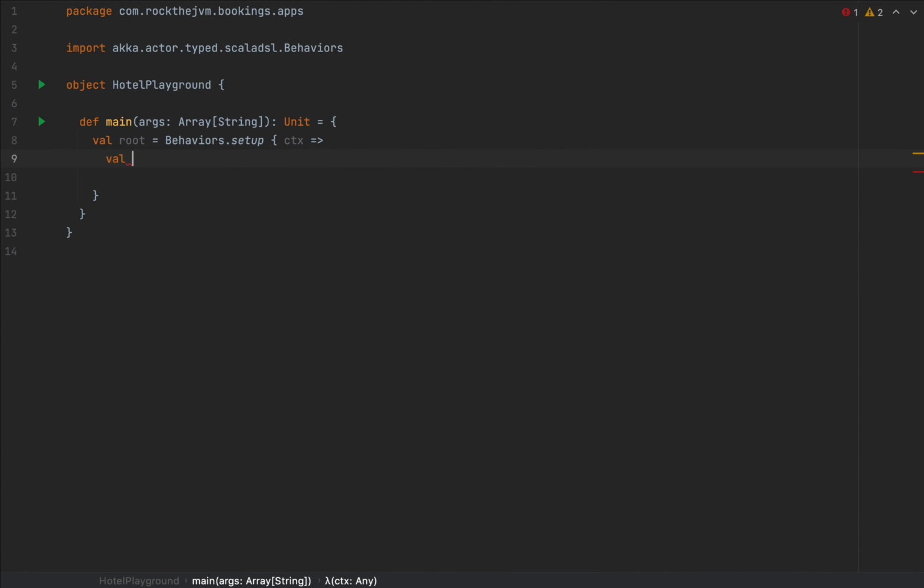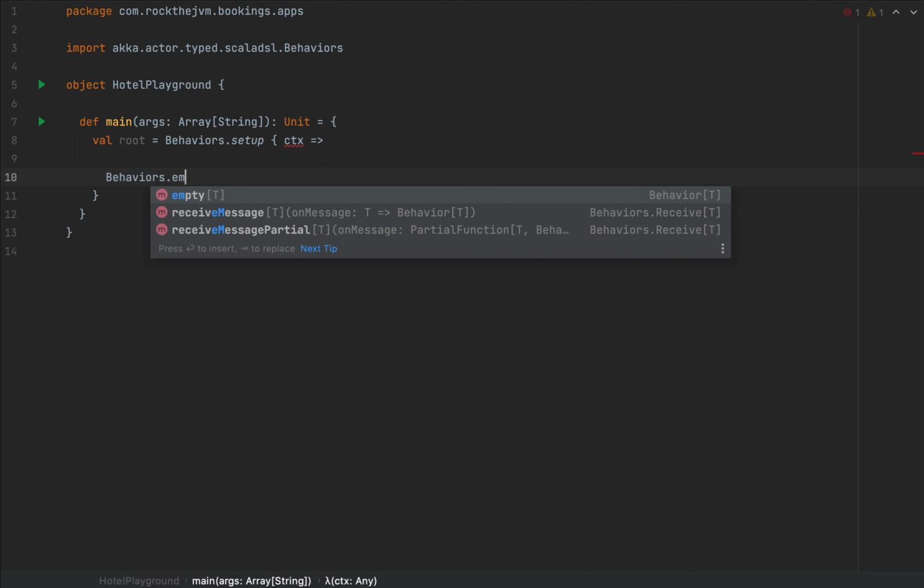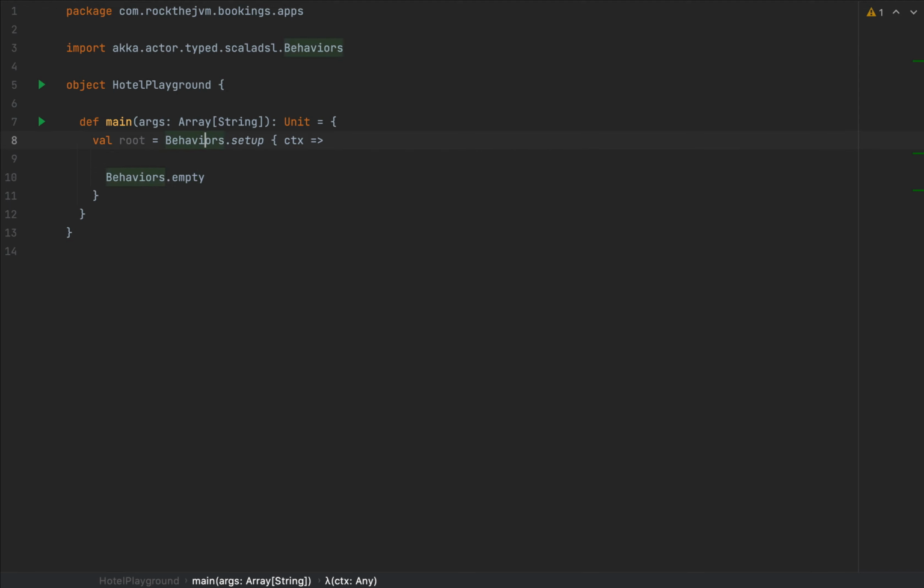So I'm going to have my logger actor as ctx.spawn. And actually, I'm going to make the compiler work with me here. I'm going to have my Behaviors.empty, and I'm going to add a tag, a type argument to Behaviors.setup. Let's say that this root actor system will receive messages of type String. Of course, we don't really need to send any messages to the root actor system, but I'm going to create a logger behavior. So I'm going to have, let's call this simpleLogger as